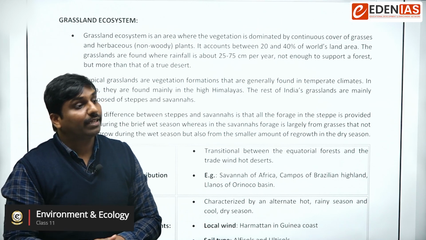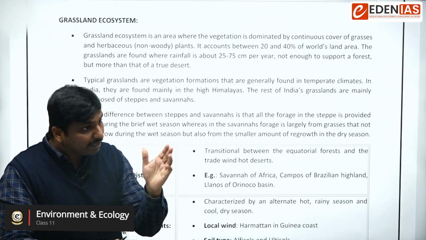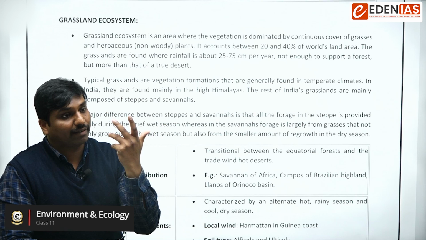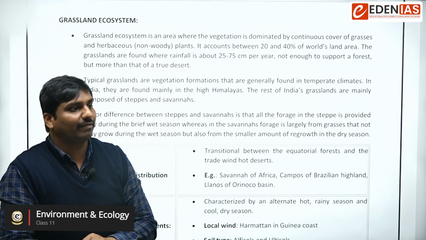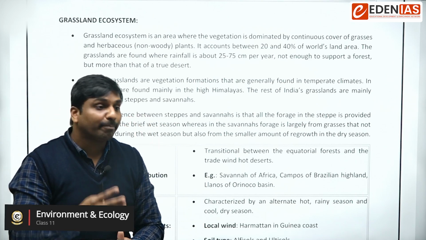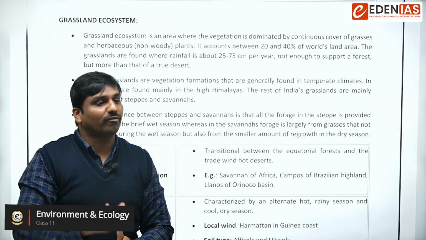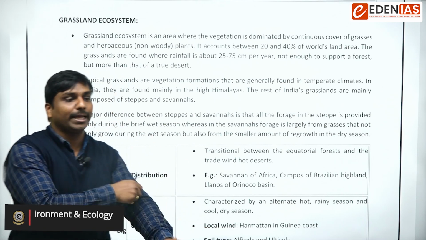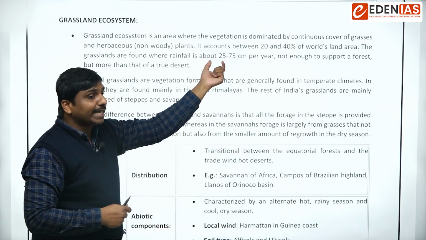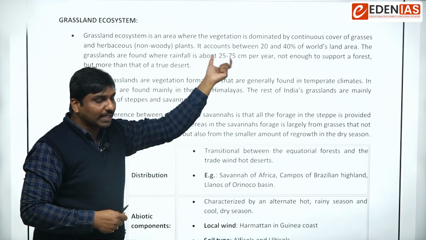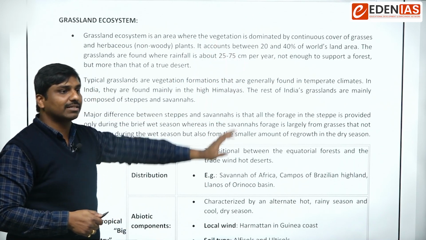Deciduous forests can be seen in 75 to 125 or 150 centimeters of rainfall, and evergreen forest means more than 200 centimeters of rainfall. So there would be differences. Here, if there is 25 to 75 centimeters of rainfall, then this region becomes a grassland area.